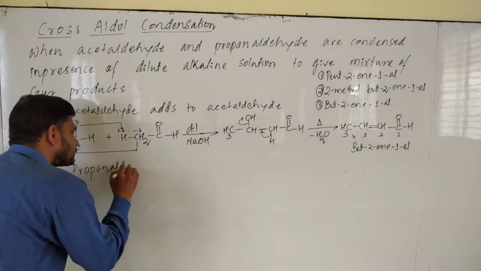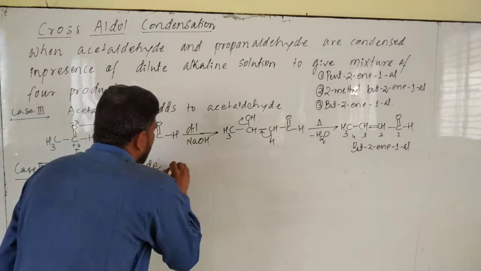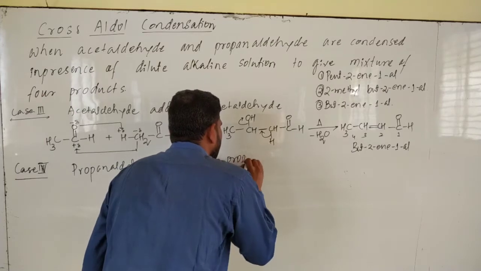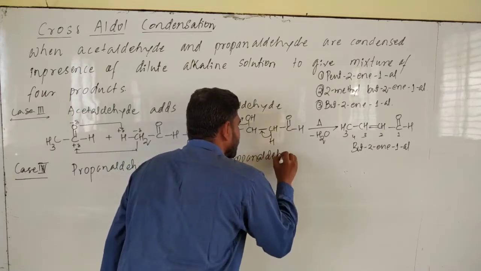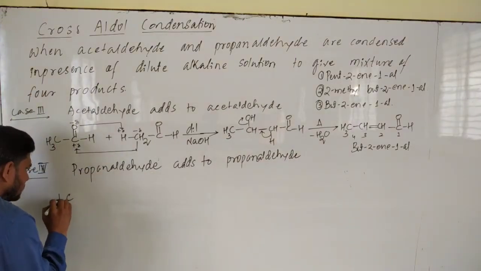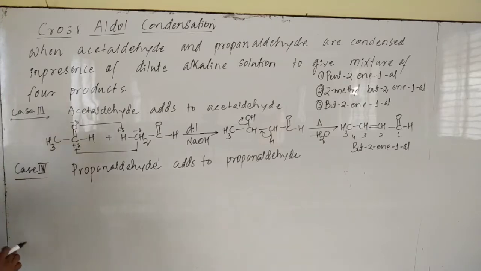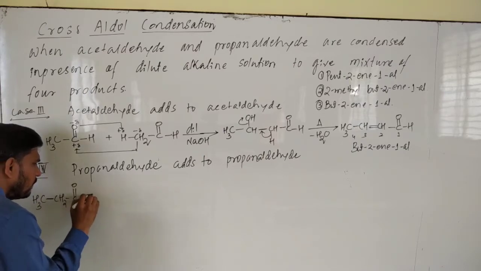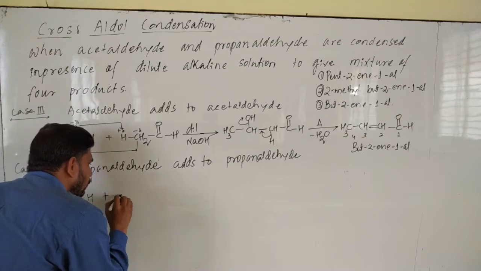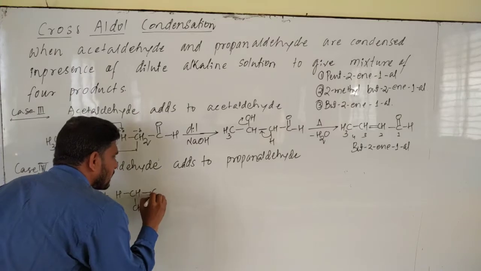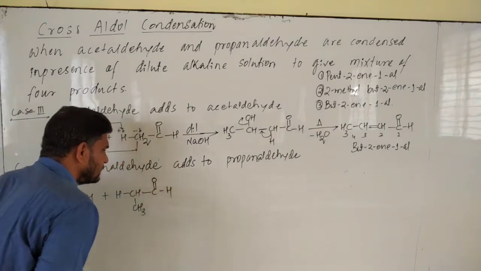Propanaldehyde adds to propanaldehyde. Means CH3, CH2, C double bond O H. One more propanaldehyde can be written like this.